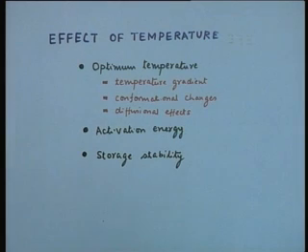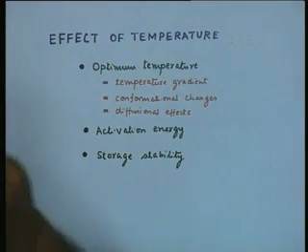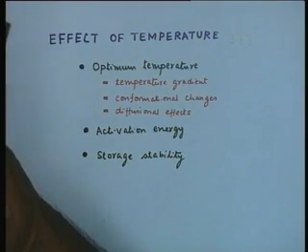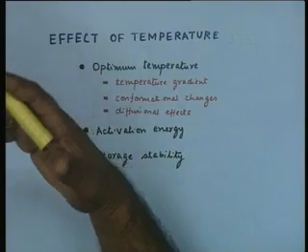Another functional parameter is temperature, which is important for all catalyzed reactions. Now, temperature has mainly three consequences. One is the optimum temperature of reaction, just like optimum pH. We also need an optimum temperature for reaction, which is known for a native enzyme. Now, in many cases there has been a report of a change in the optimum temperature also. The change in optimum temperature essentially is a result of temperature gradient across the bulk and the enzyme particle, and this is very prominent when you talk of gel entrapped enzyme preparations.